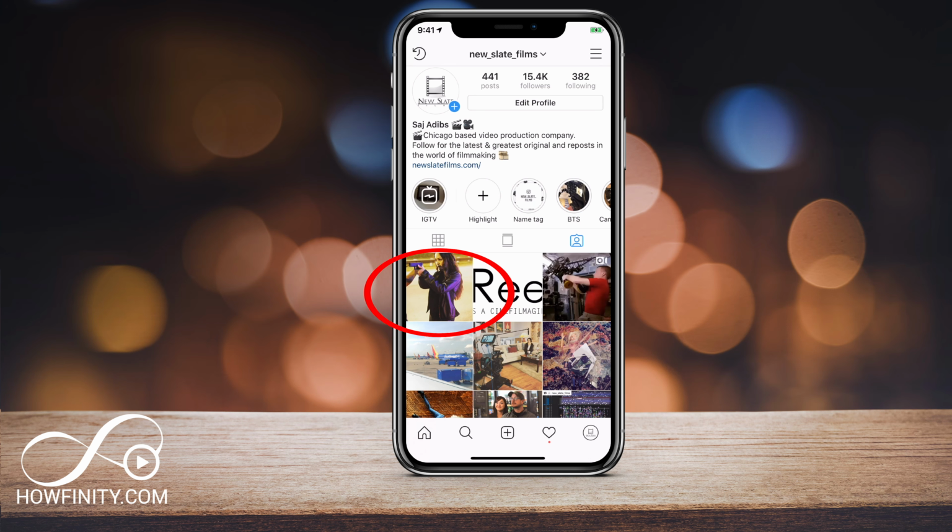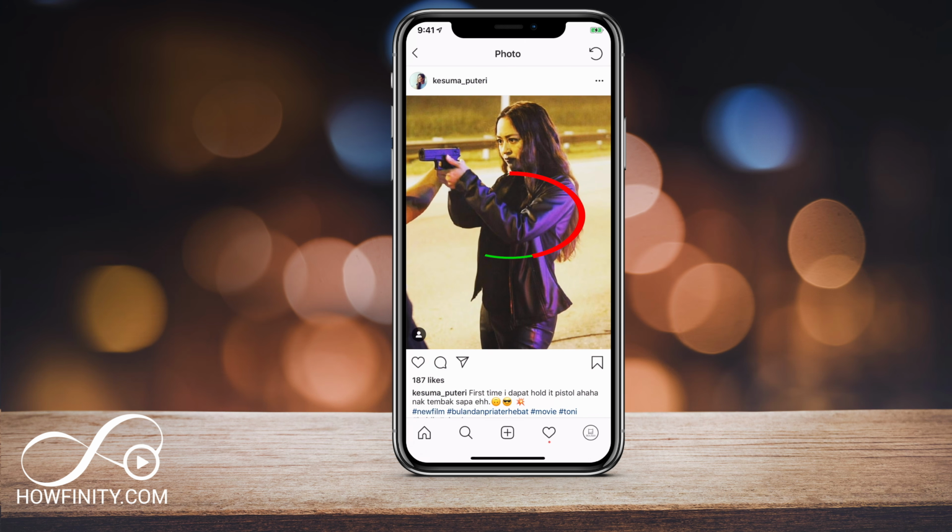So this is the latest post I was tagged on and I don't know why. So I'm going to go ahead and click that post. And here, if you just tap on it, you'll see all the different people. People usually spam like this and tag some bigger channels here. So if you click on someone's post, it's going to take you to their profile.